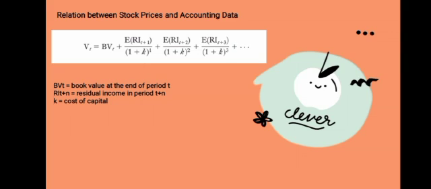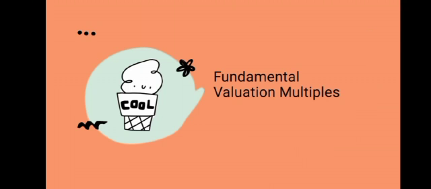The model above directly shows the importance of future profitability in estimating a company's value, that is, by using estimates of future net income and book values. Accurate estimates of these measures can be made only after consideration of the quality and persistence of a company's earnings and earnings power. Next, we will talk about fundamental valuation multiples.